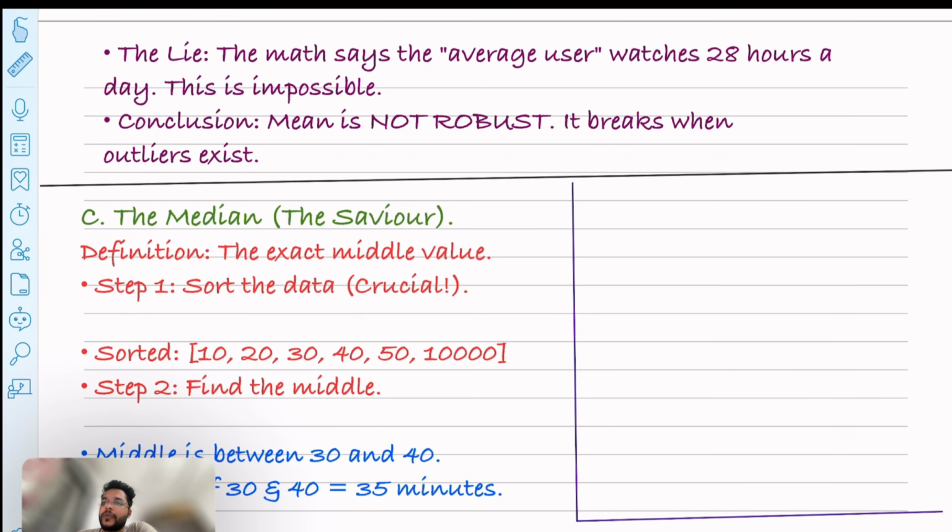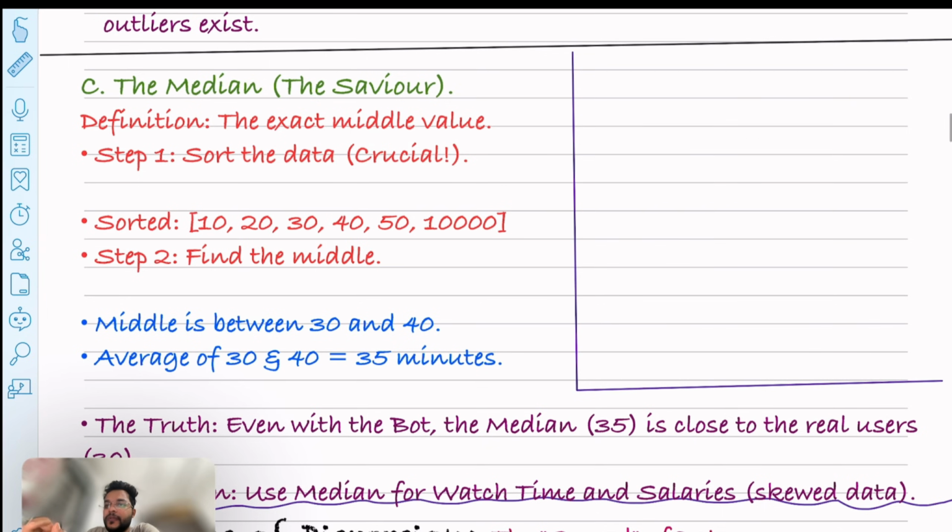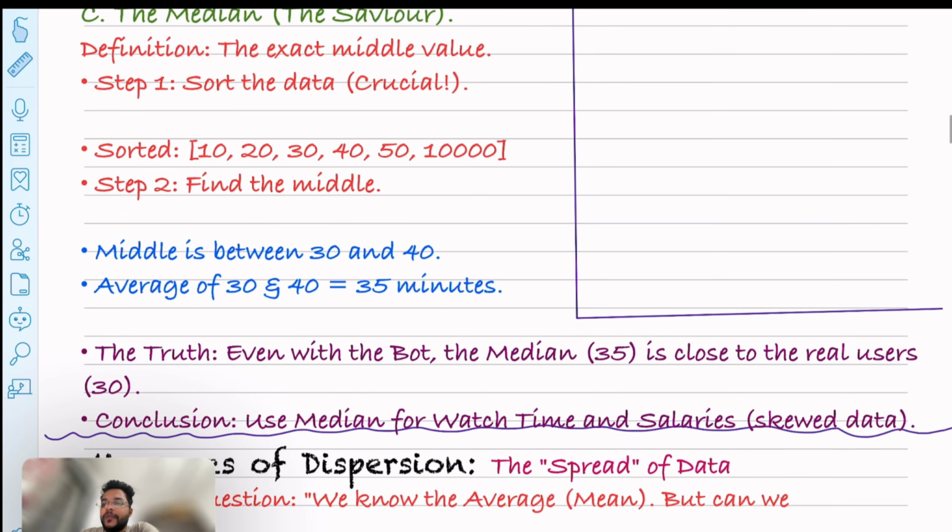Let's see how. As I said, in step 1 we sort the data and find the middle one. What is the middle value? The number of data points in this data set is even, right? So we take the two middle values and find the average of those values. The average of 30 and 40 is 35 minutes. So the truth is, even with the bot, the median is 35, which is close to the real users, right?